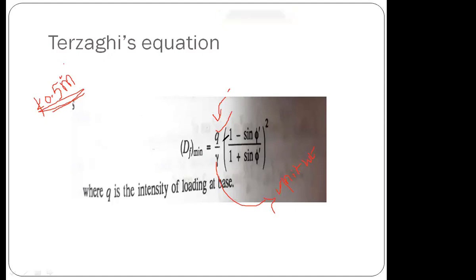So can anyone give the limitations of this formula? I hope you got the meaning of foundation, right? Can anyone guess the limitations of this formula? Tell me, any limitations?